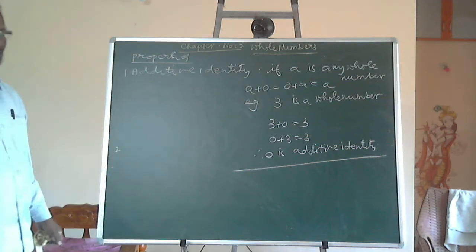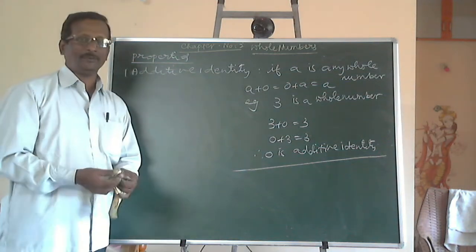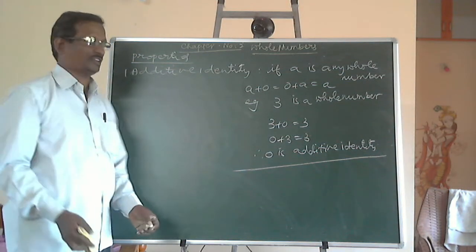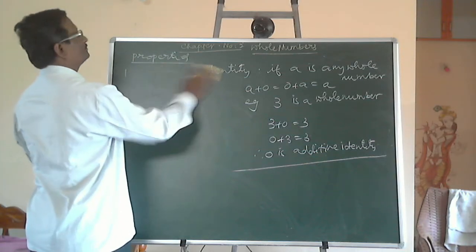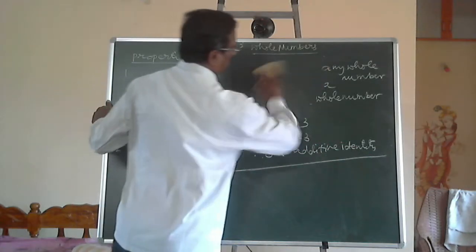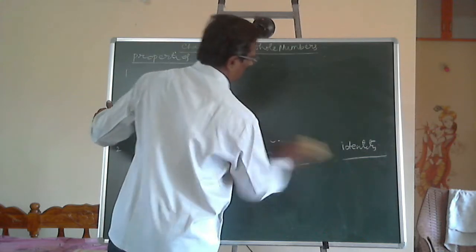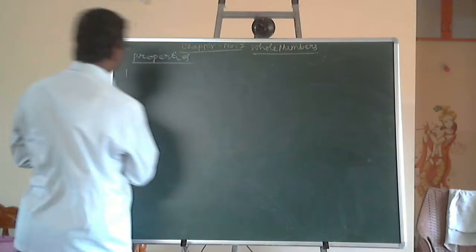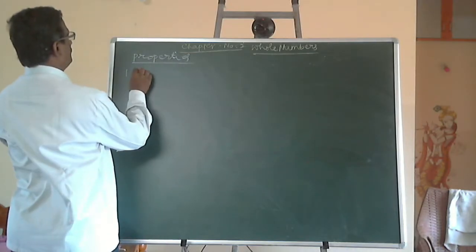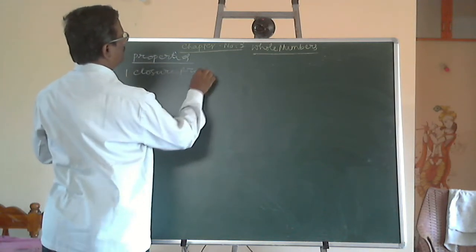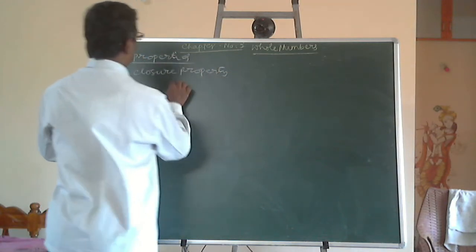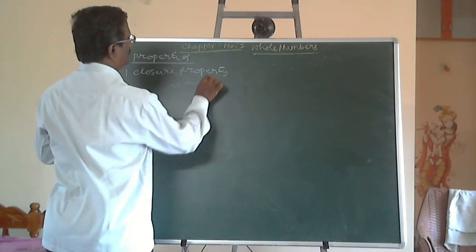Additive identity. Similarly, the same type of properties we will have in multiplication also. In multiplication also, first one is closure, second one is commutative, third one is associative. In multiplication, let us do the closure property in multiplication.